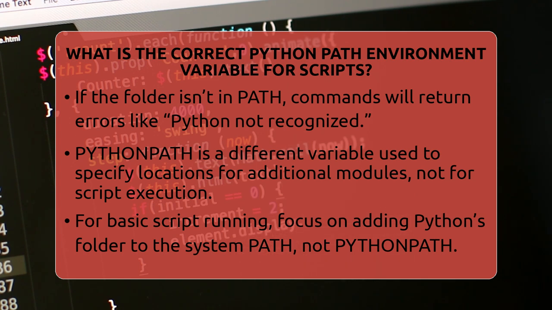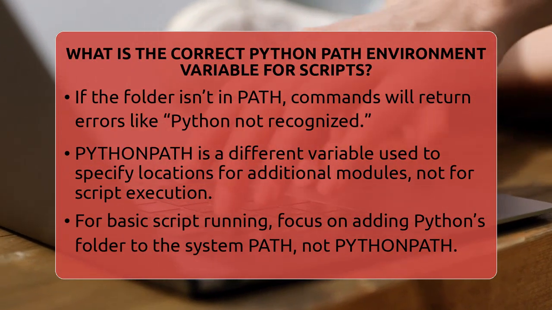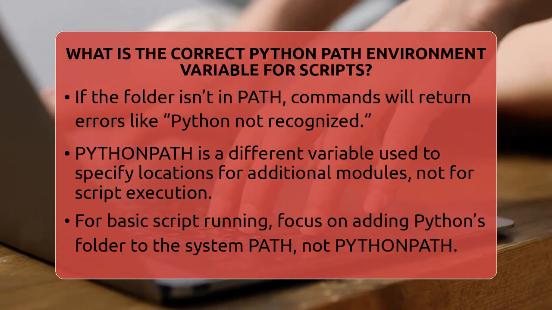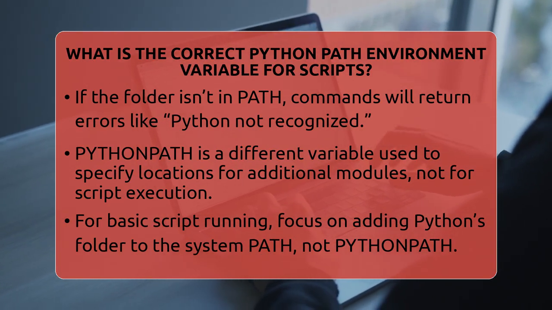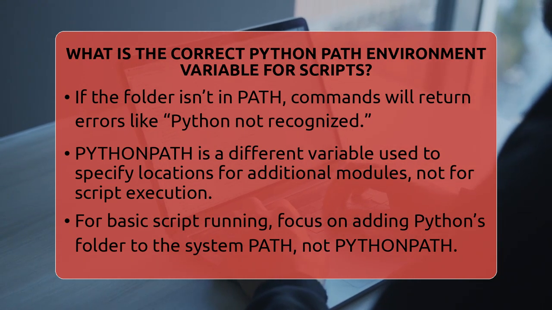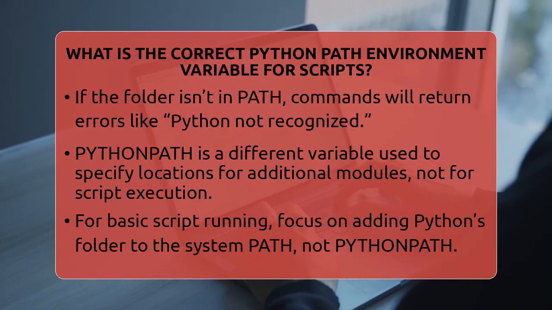To sum up, the correct path environment variable for running scripts is the system PATH variable that includes the folder where Python's executable file is stored. This setup allows you to run scripts from any folder without extra steps. Remember, after installing Python, always check that the executable folder is added to your system's PATH. Then, open a new command prompt or terminal window and test by typing python and hitting Enter. If it opens the interpreter, you are all set. If you need to use custom modules outside the default directories, then you can set PYTHONPATH, but for basic script execution, just focus on the system PATH.